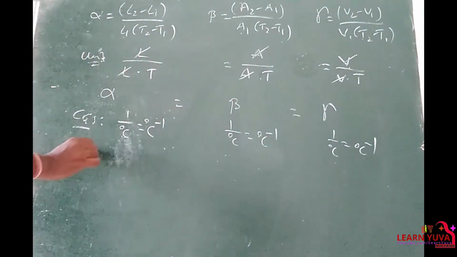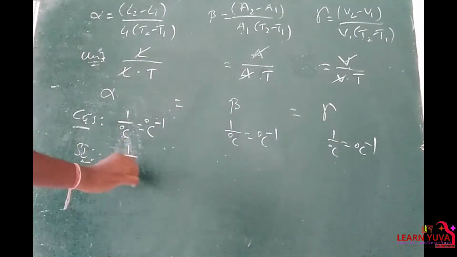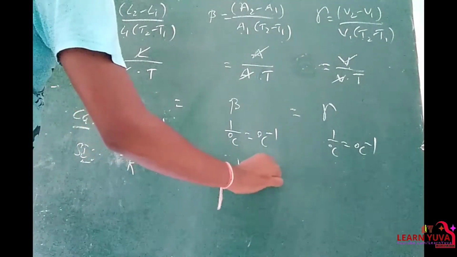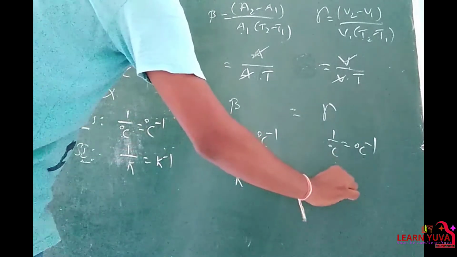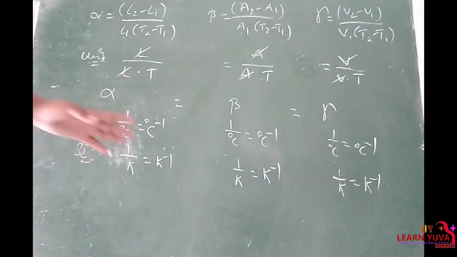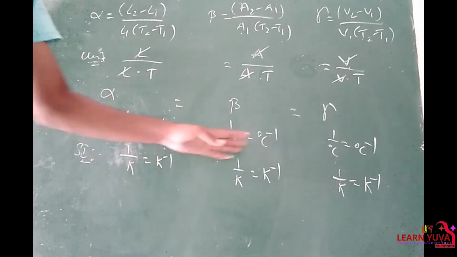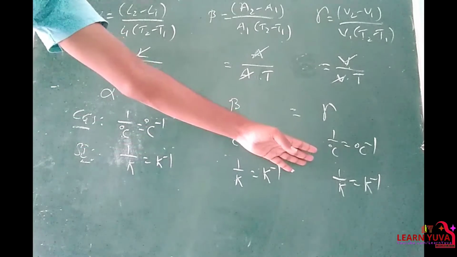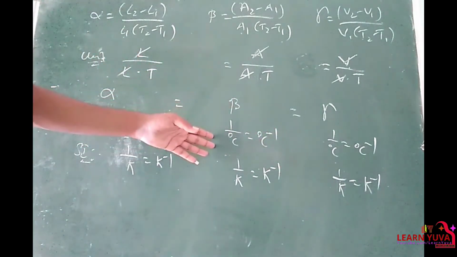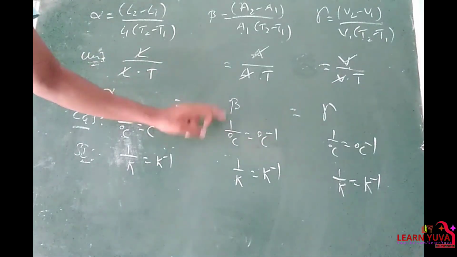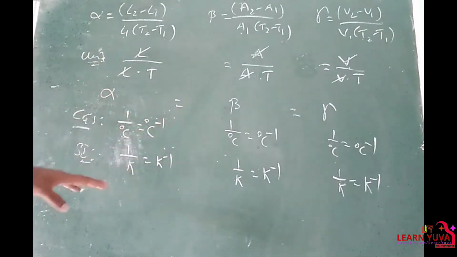Coming to SI, 1 by Kelvin or Kelvin inverse, for all three. If you observe, the units are the same: degree Celsius inverse or 1 by degree Celsius in CGS, and in SI it is Kelvin inverse.